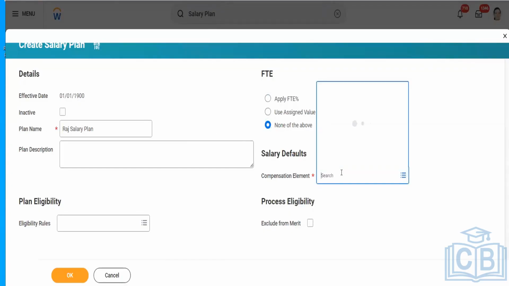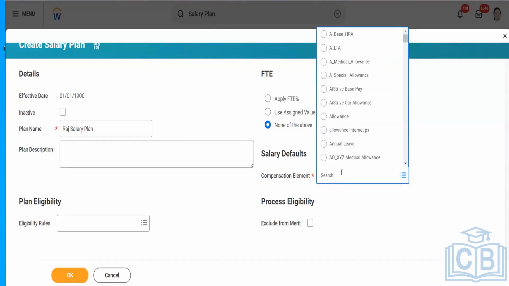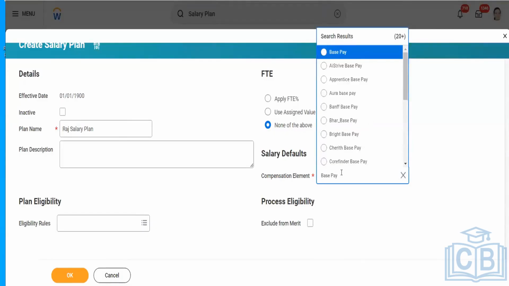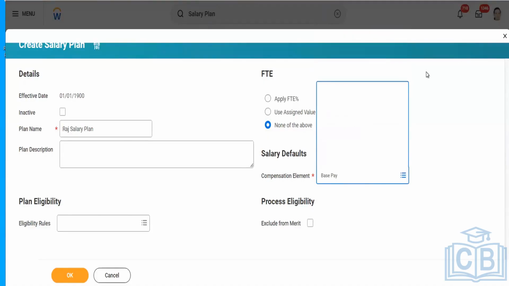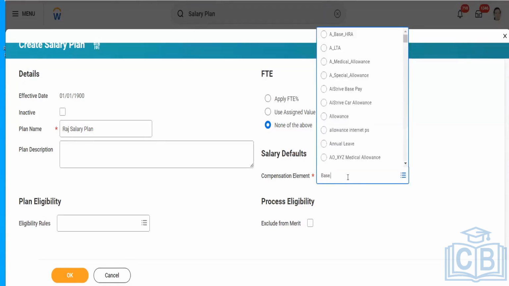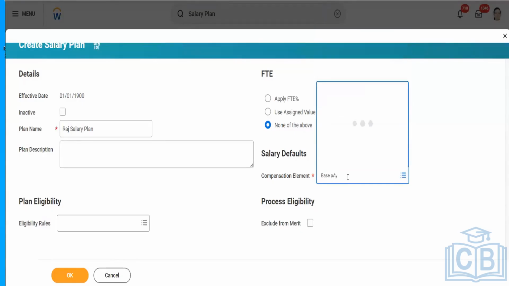After that, here we have the compensation element. Normally here we use base pay. Any idea why? Yesterday also when I was creating that, I was mentioning base pay. Why am I not using anything else? Because base pay is the net component of the total target compensation. That is the reason why I'm using base pay, because the rest comes under the allowances and perquisites. It is not considered. Correct.